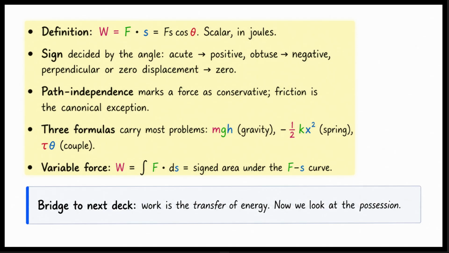Path independence marks a force as conservative. Friction is the main exception. Three formulas carry most problems: M times G times H for gravity, negative 1/2 times K times X squared for a spring, and tau times theta for a couple. For a variable force, work is the integral of F dot ds. This equals the signed area under the force displacement curve.